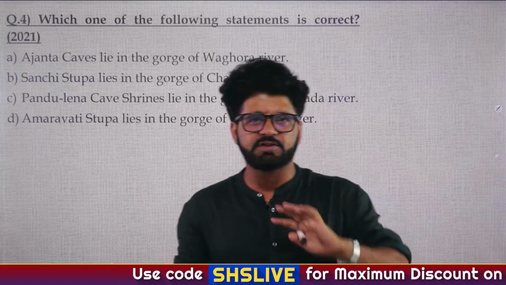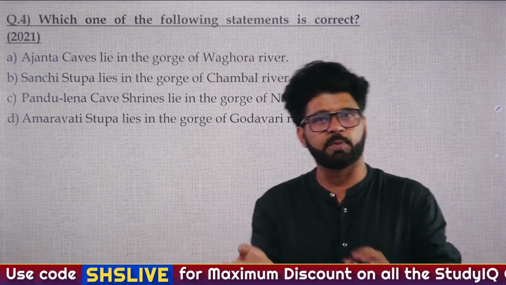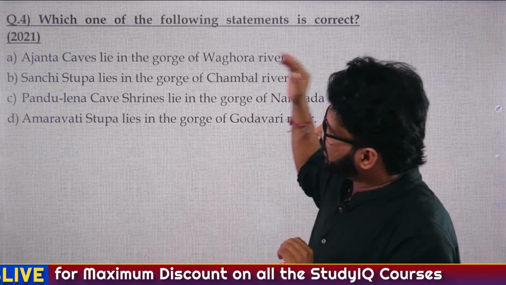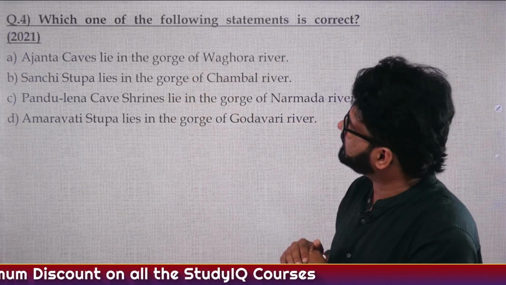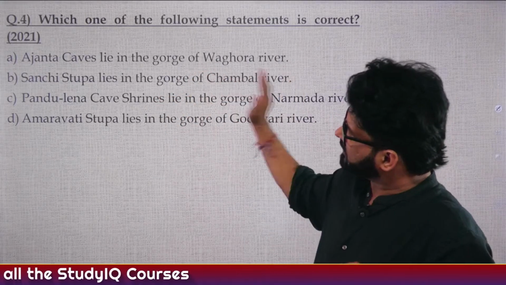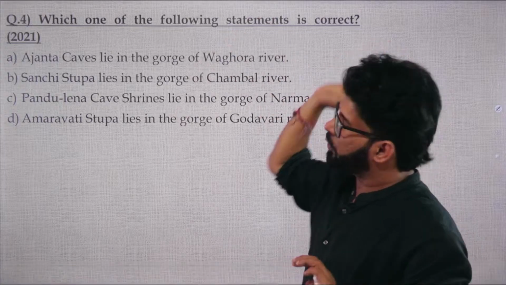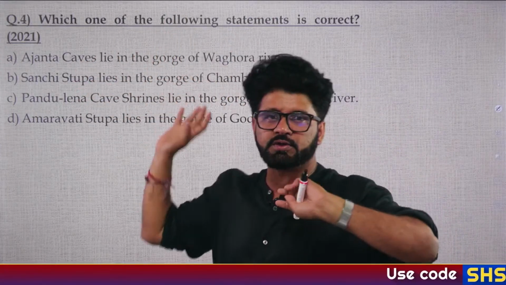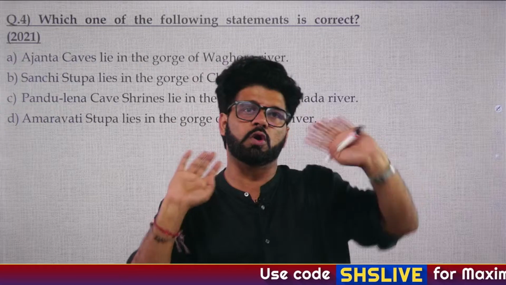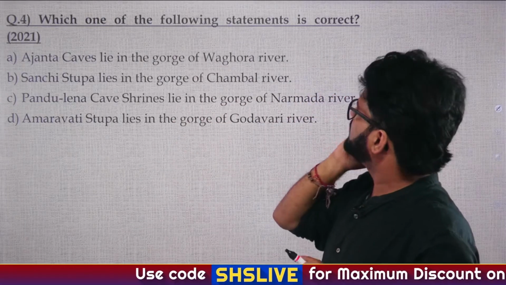Sometimes when we see these words, we ignore them. Don't ignore them. UPSC asks questions from ignored areas. Let's have a look at the fourth question. Up until now, we have done 3 questions. All of them were PYQs. This is also a PYQ. As we keep going, at the end of 10 questions, you will see some practice questions which are not PYQs. In 2021, they asked this question.